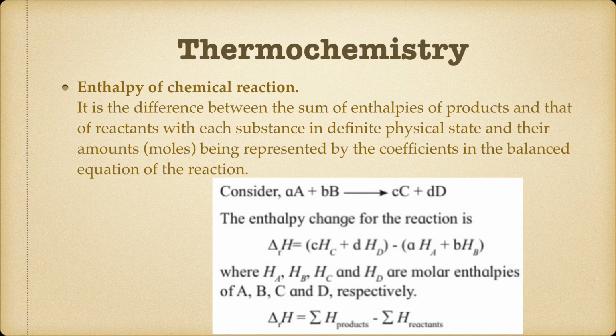c times molar enthalpy of C plus d times molar enthalpy of D, bracket, minus a times molar enthalpy of A plus b times molar enthalpy of B, where HA, HB, HC and HD are molar enthalpies of A, B, C and D respectively. So in short we can understand that the enthalpy of a chemical reaction is equal to the summation of the enthalpies of the products minus summation of the enthalpies of the reactants.